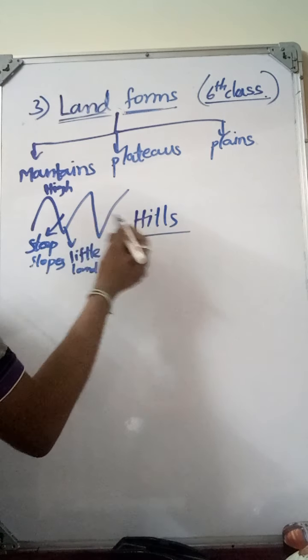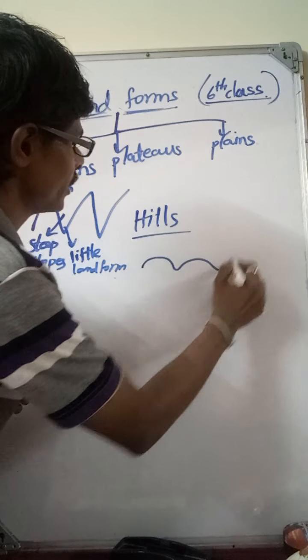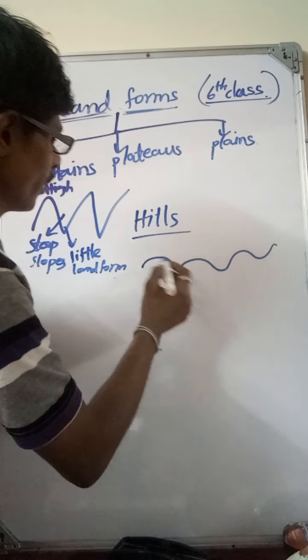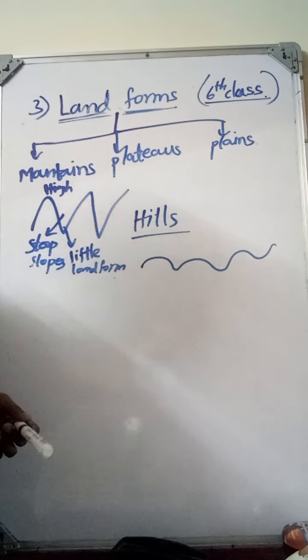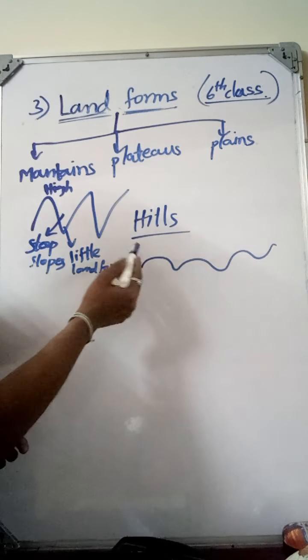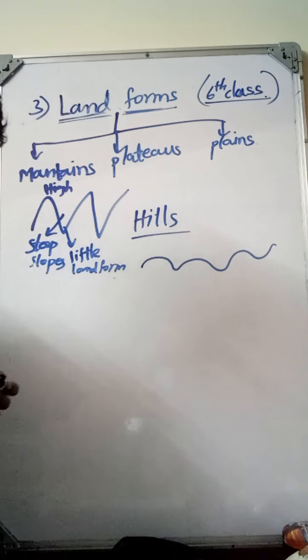Compared to the mountains, hills are not that high. These hill ranges we can see in Telangana, and they are called by different names in different districts.